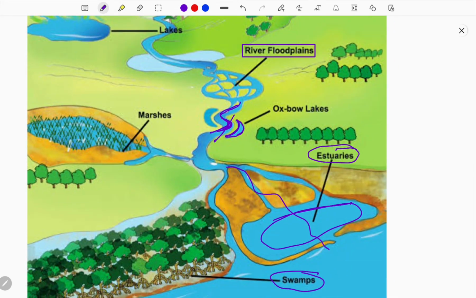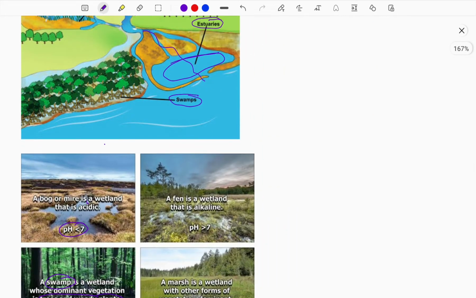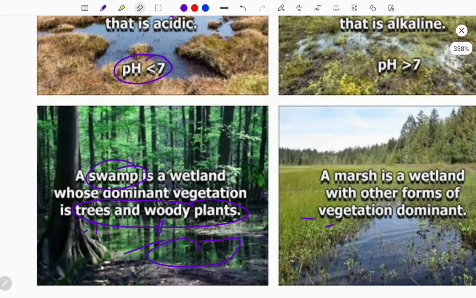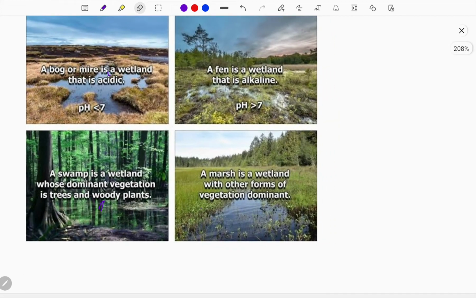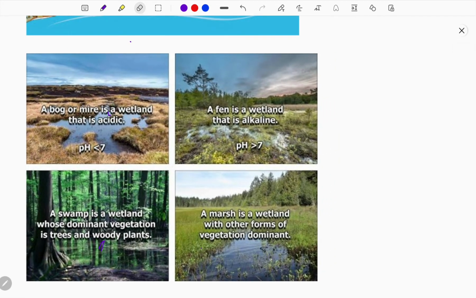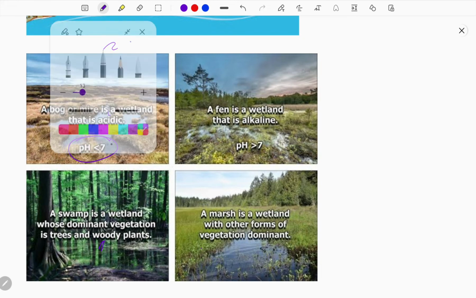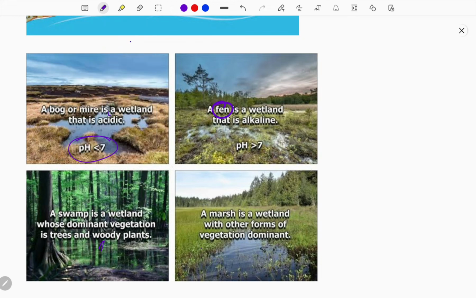Okay guys, now I have taught you with the image what the important river based wetlands are for your exam preparations. Okay, let me show you a few other important vegetation related topics. Here, a bog is a type of wetland where there is high acidity. The pH value is less than 7. Let me take a pen. And next there is a fen. This is also a type of wetland where the land or water will be mostly alkaline in nature.